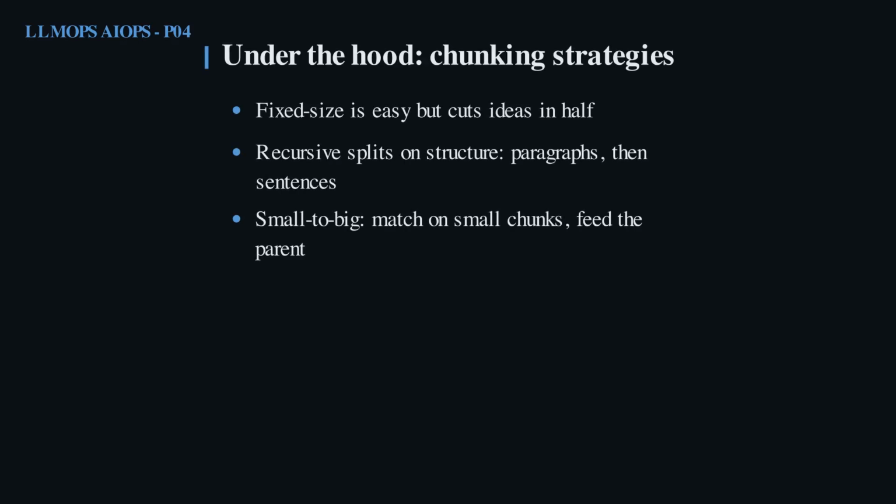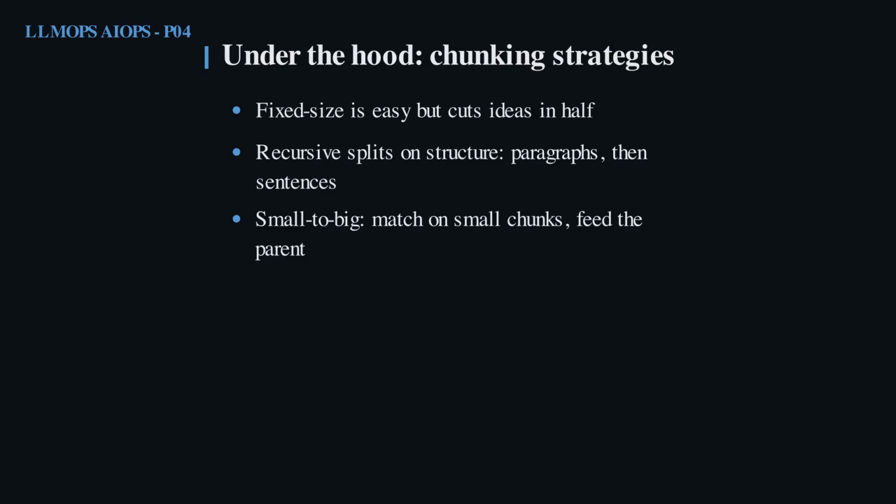Chunking sounds trivial, but it quietly decides your retrieval quality, so let us look closer. Fixed size chunks are the easy default, but they slice through the middle of ideas. Recursive chunking splits on structure first, paragraphs, then sentences, so each piece stays coherent. The clever pattern is small to big. You match the query against small, precise chunks, but then feed the model the larger parent passage around the match, so it gets both precision and context. A little overlap between chunks and some metadata on each one, and your recall often jumps before you touch anything else in the pipeline.